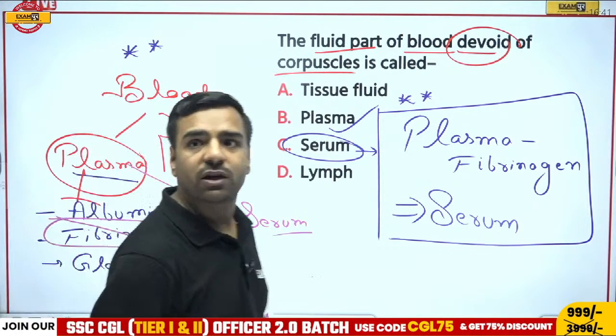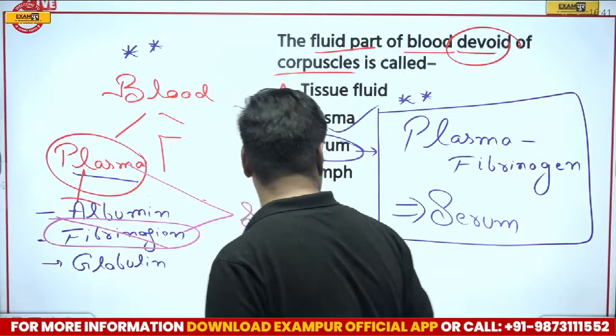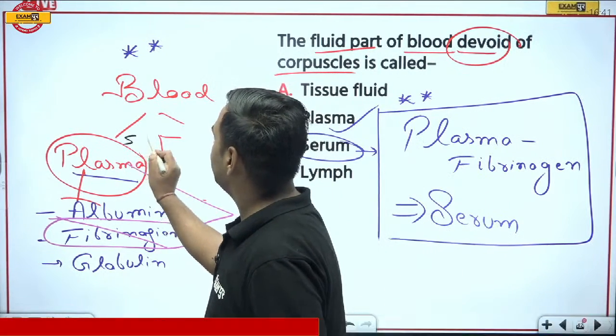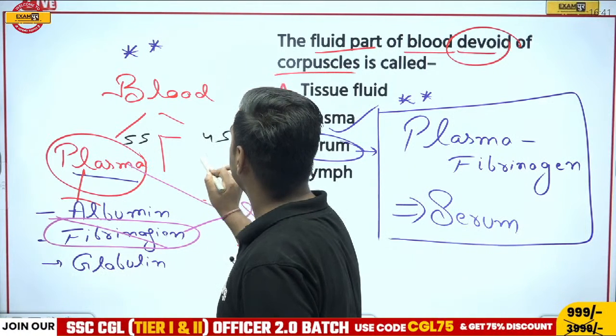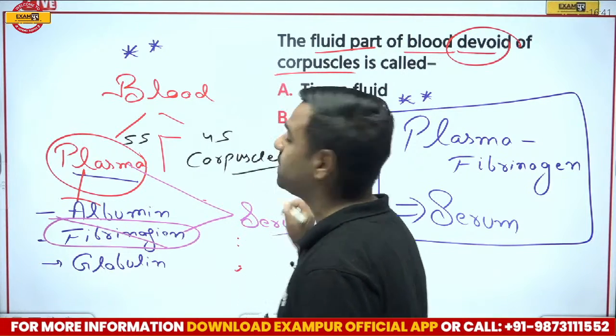I guess all of you understood this part. If I talk about this plasma, it is actually 55%. I'll take black color here. Plasma is 55% and the leftover part is 45%. That is your corpuscles, where we talk about RBC, WBC, platelets.